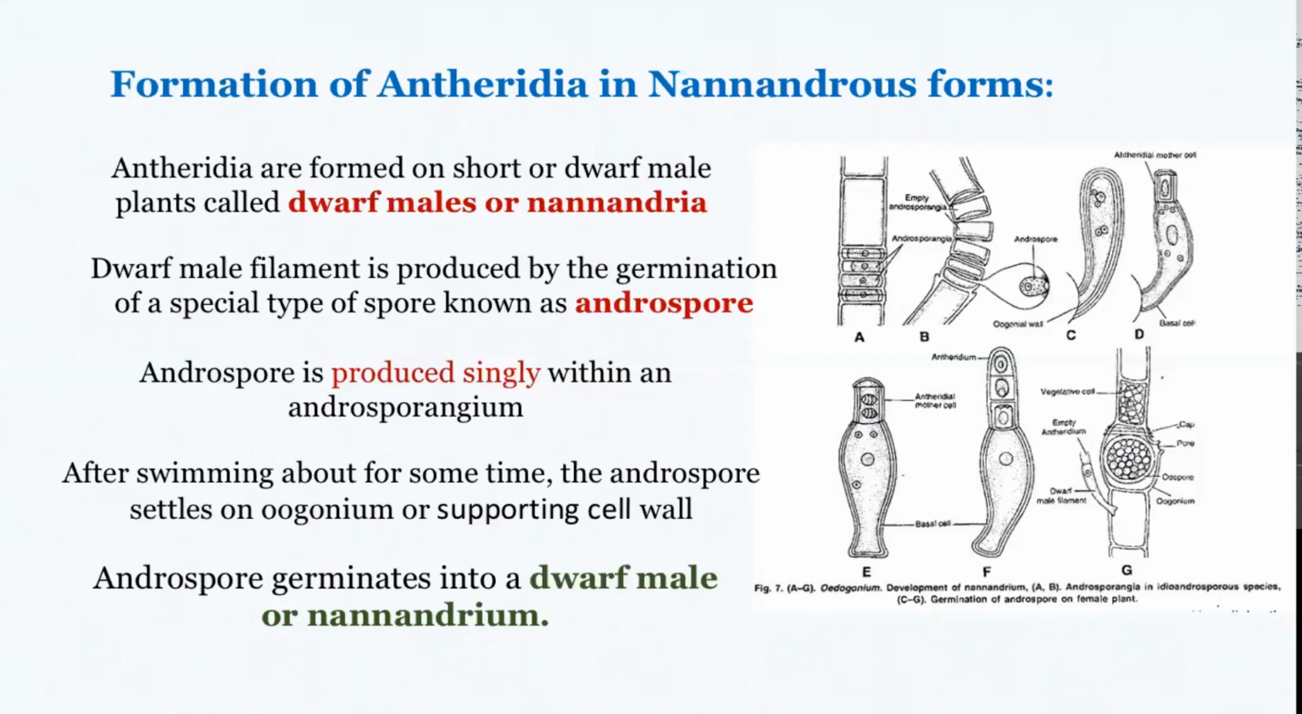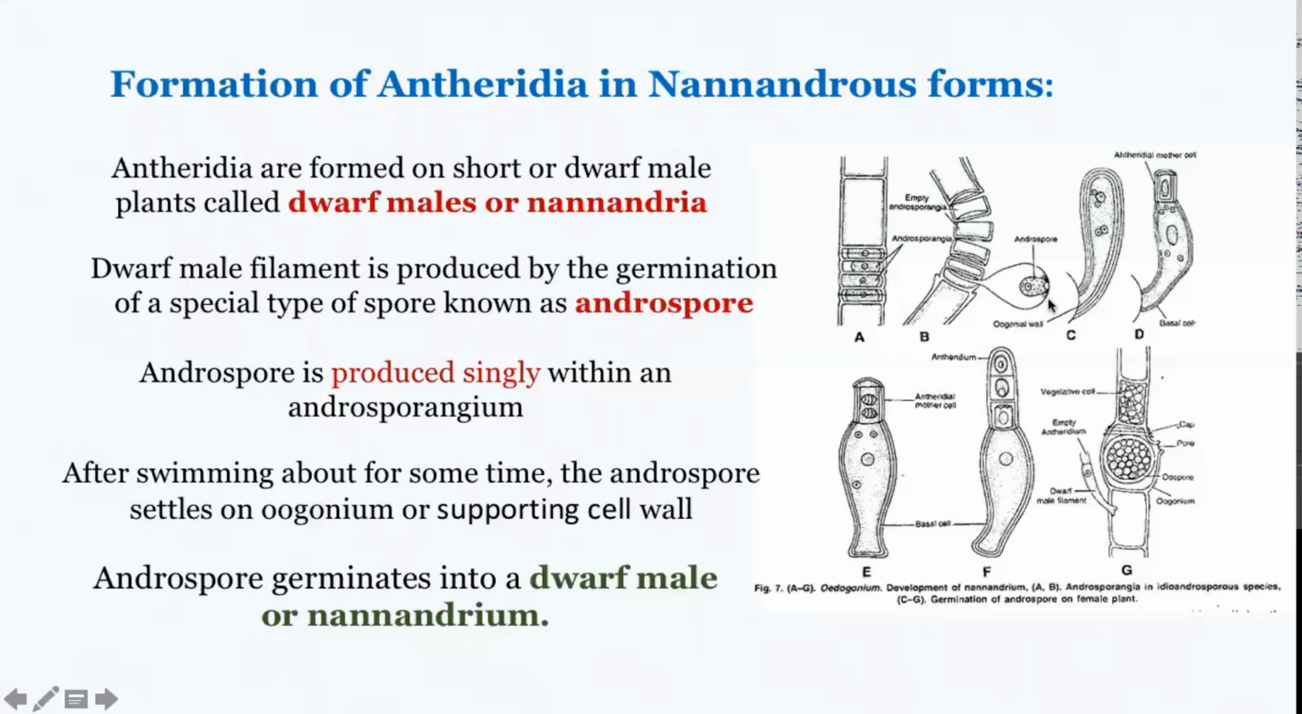So what happens is any of the intercalary cells in the normal filament can function as the androsporangium, and the contents within the androsporangium get transformed into an androspore. And just as the zoospores were liberated from the zoosporangium, the androspores are also liberated from the androsporangium. They are also motile. They swim about for some time.